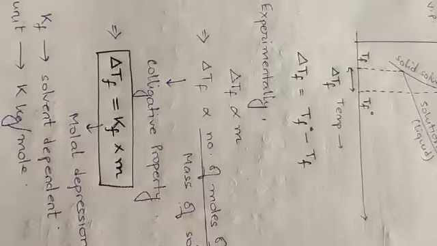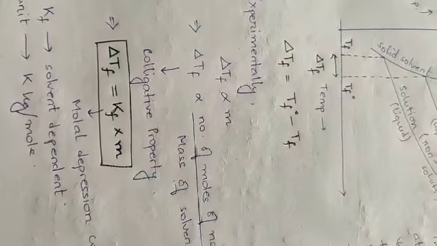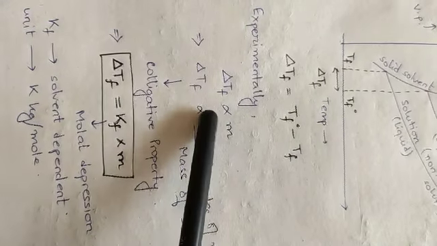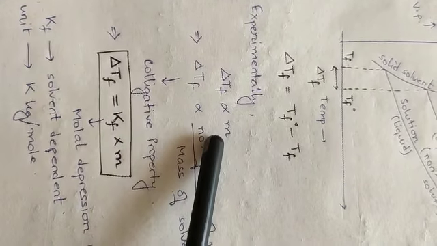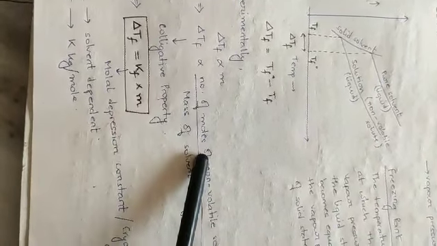Next is the similar derivation as we have done for elevation, that is experimentally it is shown that delta TF is directly proportional to molality, which is number of moles of the non-volatile solute upon mass of the solvent in kg. Since delta TF is proportional to the number of moles of the non-volatile solute, therefore delta TF is a colligative property.